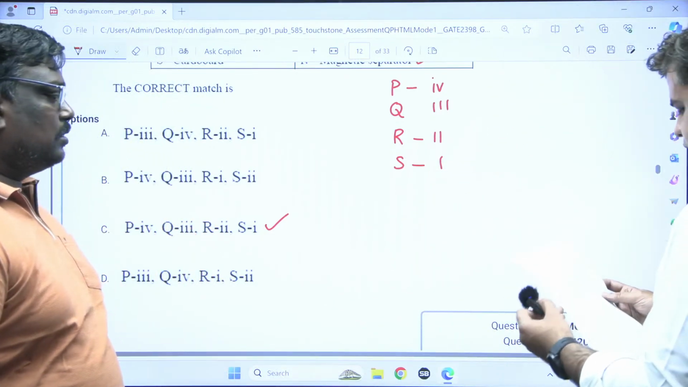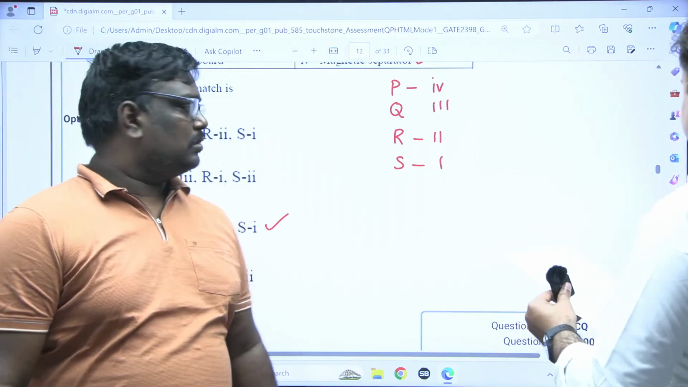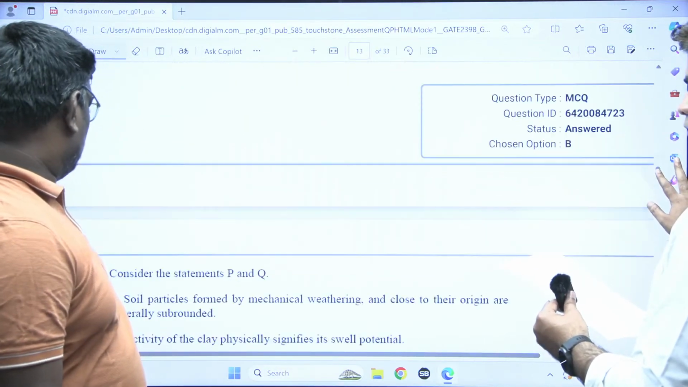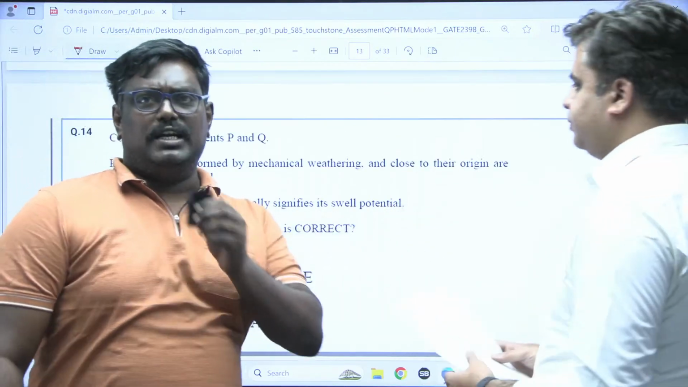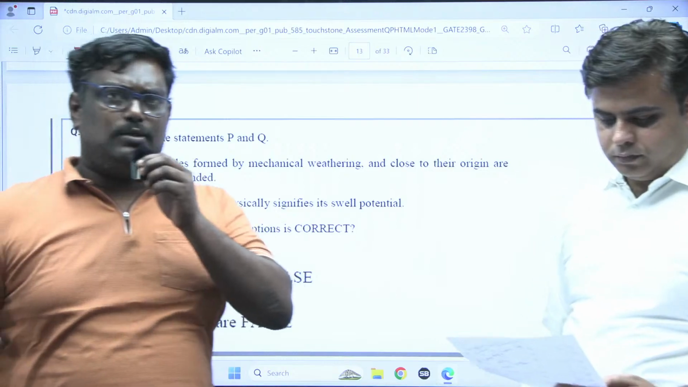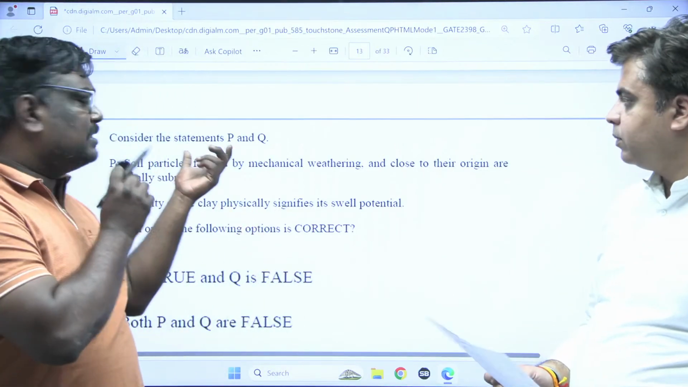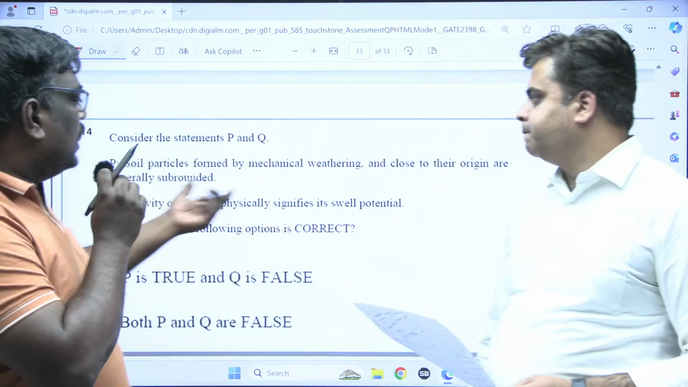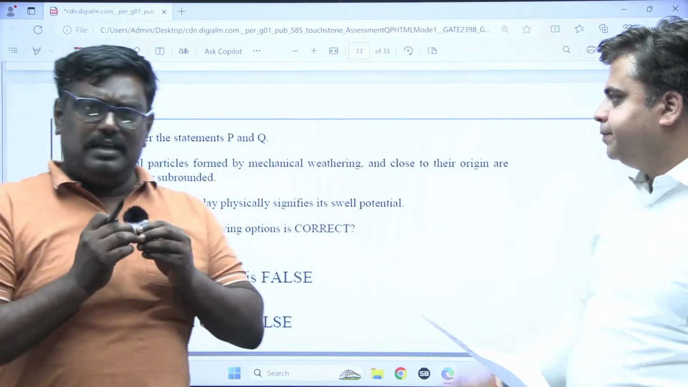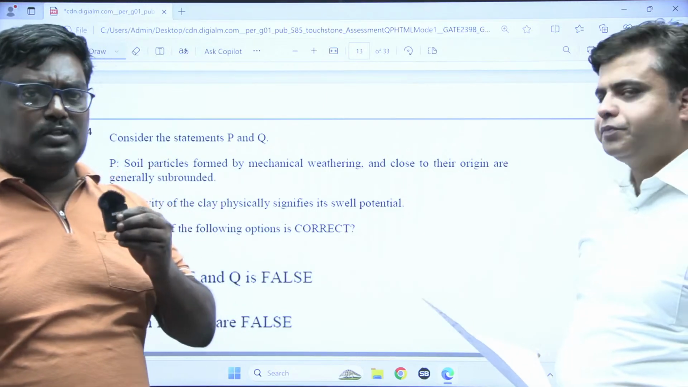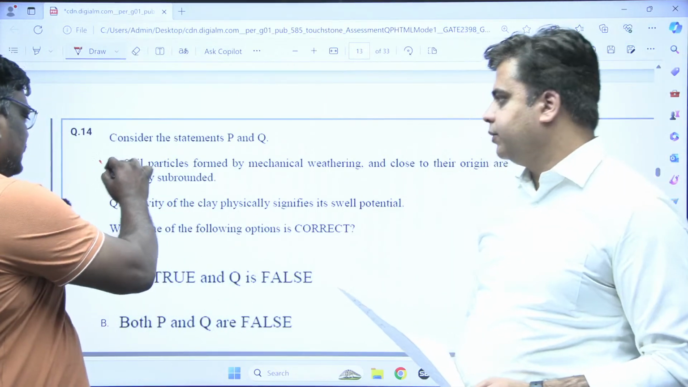This is, sir, question number 14, I think, sir. We can go, sir. See, students, it's a soil mechanics question. The question is, consider the statements P and Q. Soils are formed by mechanical weathering and close to the origin are generally subrounded. Yes, sir. Soils are formed by weathering of rocks, and the option P statement is correct.